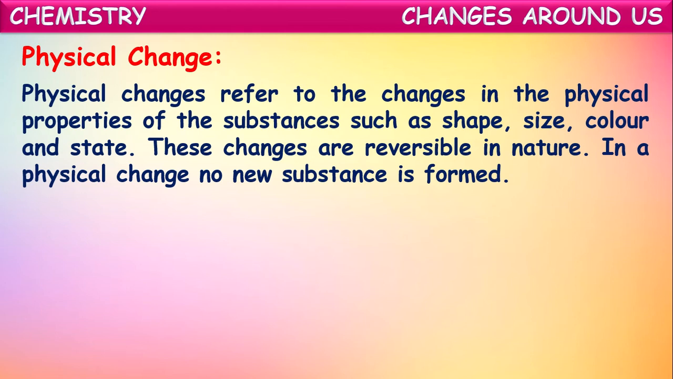In a physical change, no new substance is formed. So now we can define physical changes as the changes which occur in the physical properties of the substance, like shape, size, color and state only. In a physical change, there will be no change in the composition of the substance. The chemical composition will remain the same even after the change. Only the physical properties like state, color, size and shape change, but the chemical composition remains the same.